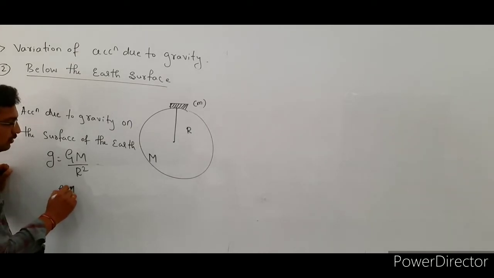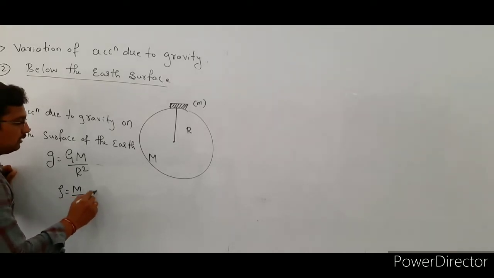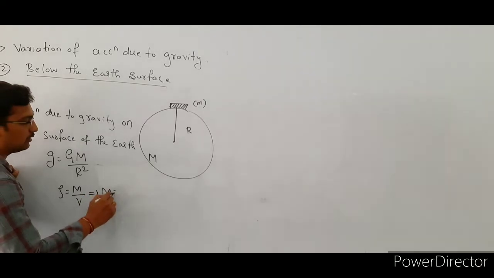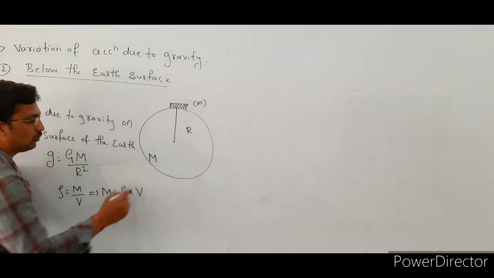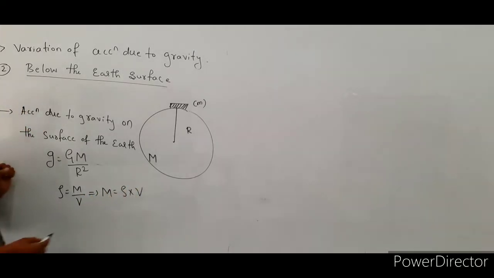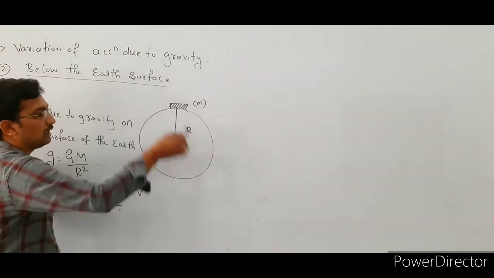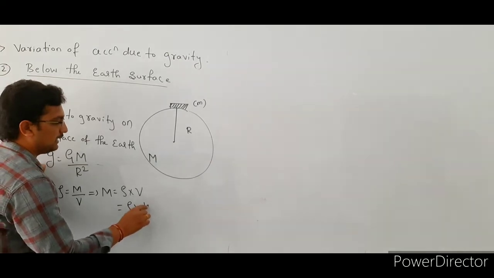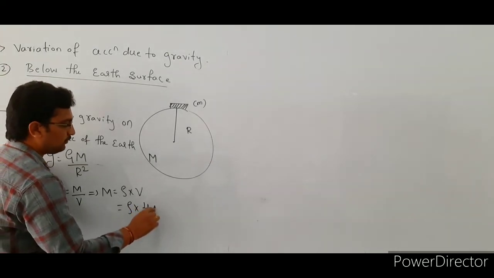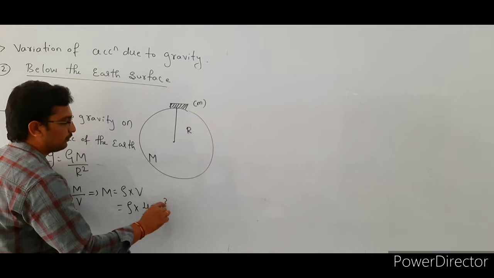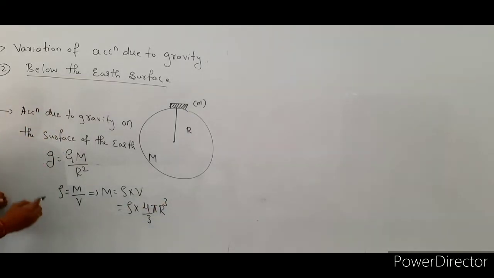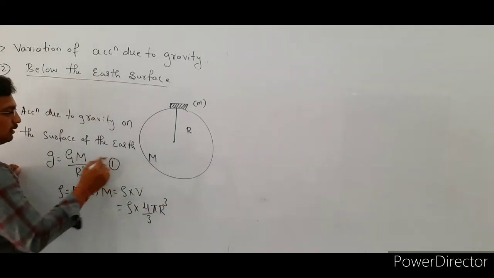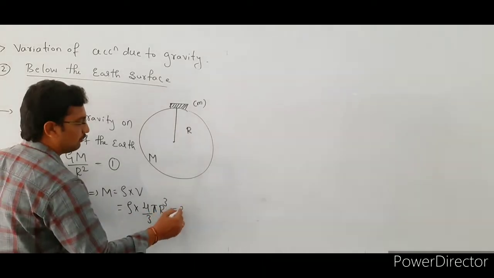So density is equal to mass per unit volume. From this, mass M is equal to density into volume. In this case we consider the earth to be a sphere, so the volume formula for a sphere is 4 by 3 pi r cube. We consider this as our equation number 1 and this as our equation number 2.